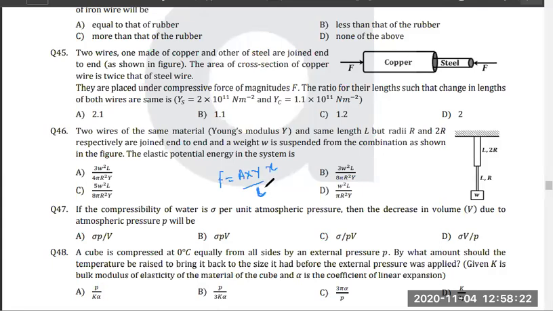And when you talk about work done due to the first wire, W1 is nothing but half into force into elongation.